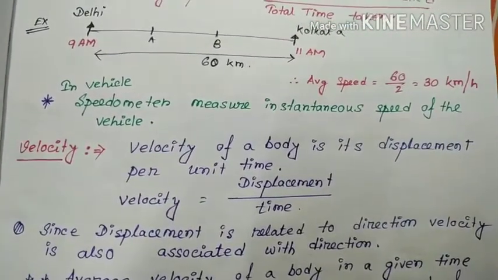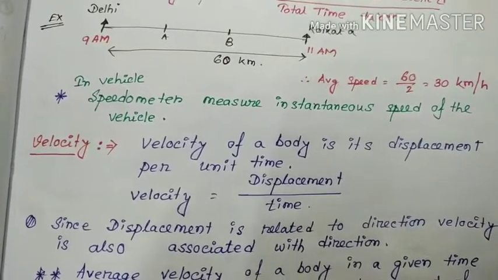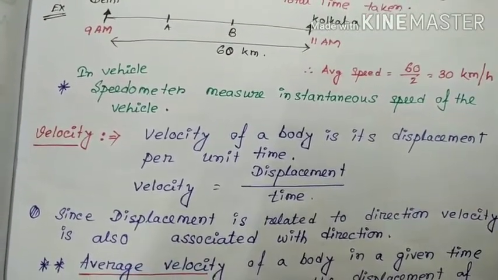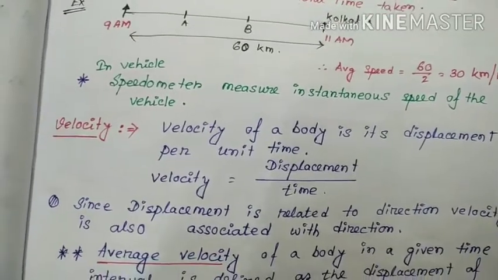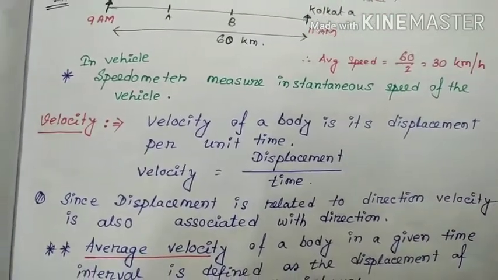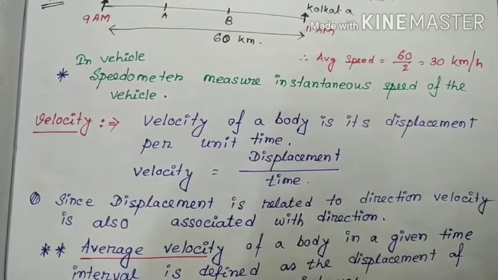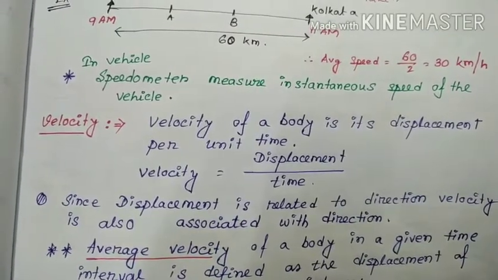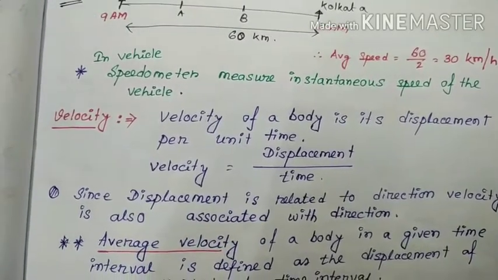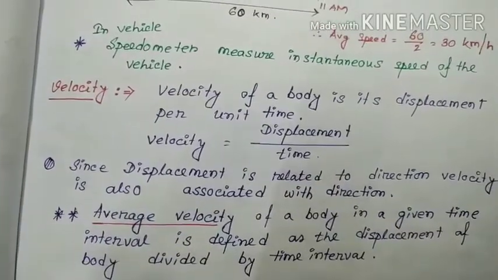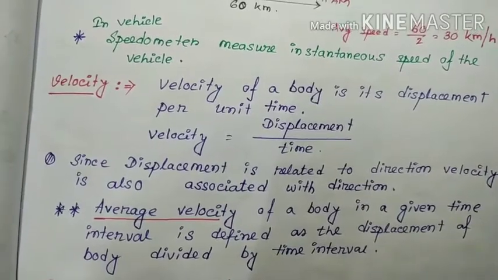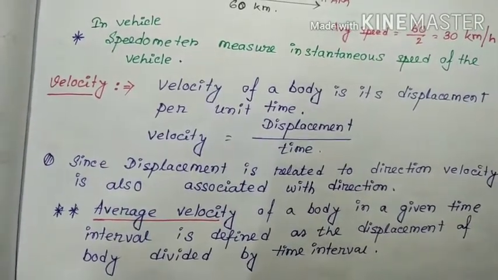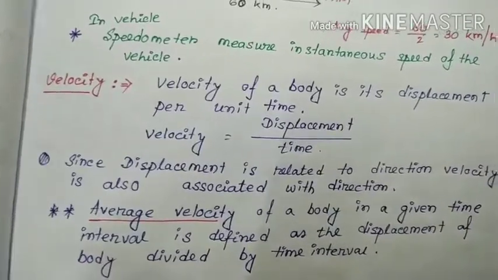Velocity of a body is its displacement per unit time. Velocity equals displacement by time, not distance by time, displacement by time. Since displacement is related to direction, velocity is also associated with direction. Average velocity of a body in a given time interval is defined as the displacement of the body divided by the time interval.